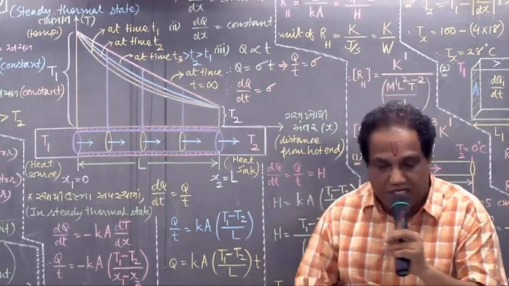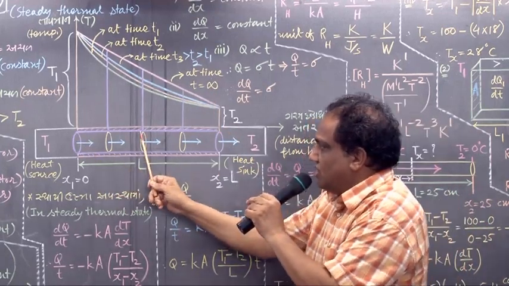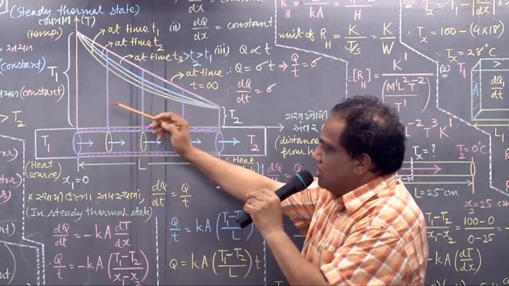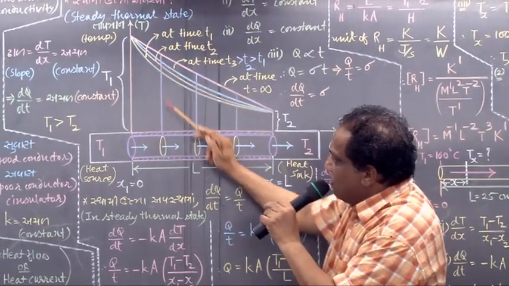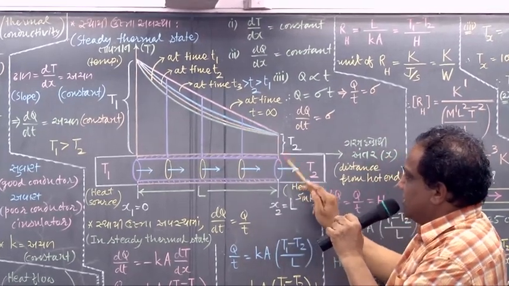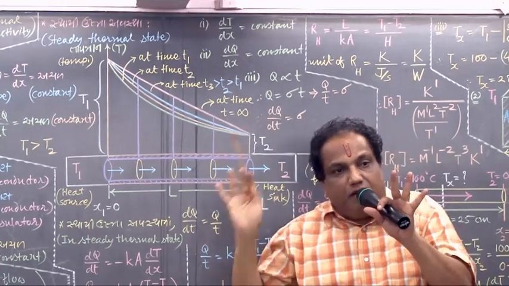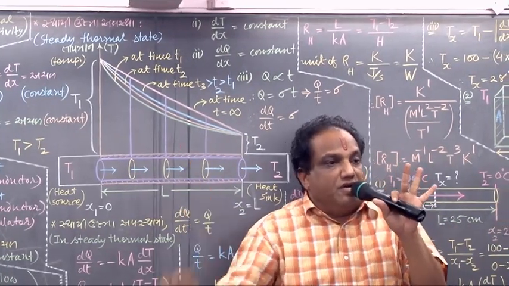See, at the end of infinite time, what has happened? Temperatures of all the cross sections have become constant with time. Constant temperature of this cross section is this much. For this it is this much. For this it is this much. Temperatures of all the planes have become constant with time. Now there is no further increase in the temperature.